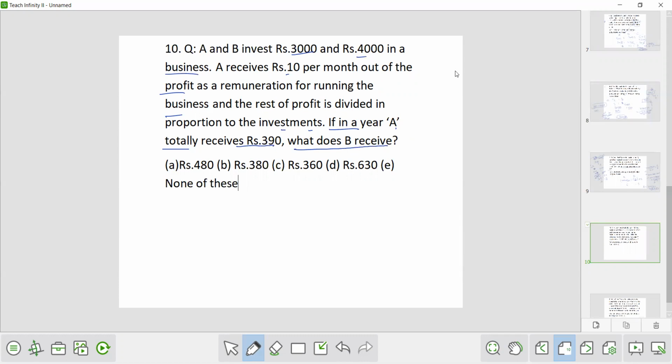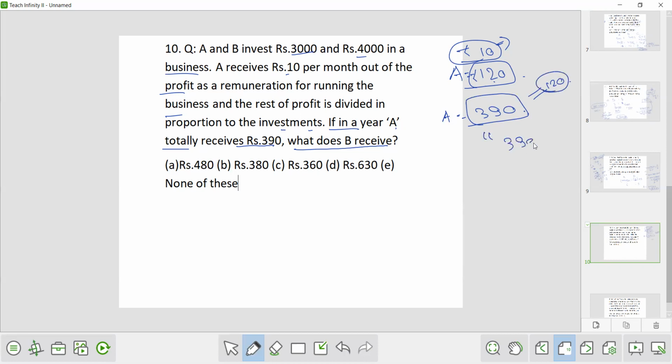So here it is given that A is receiving rupees 10 per month as remuneration. So for 12 months he will get 120 as remuneration. And here it is given that A totally receives 390. And in this 120 is also included which he got as a remuneration. So the remaining amount will be 390 minus 120, that is 270. Okay. So here is A and here is B.